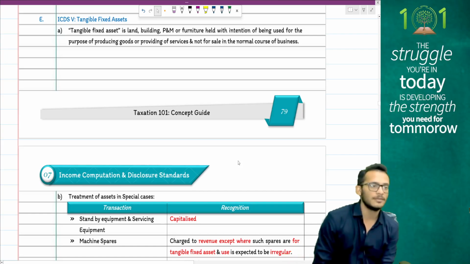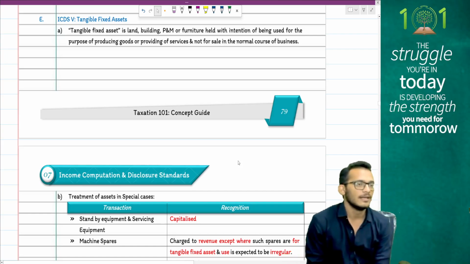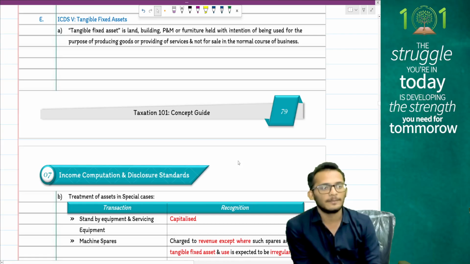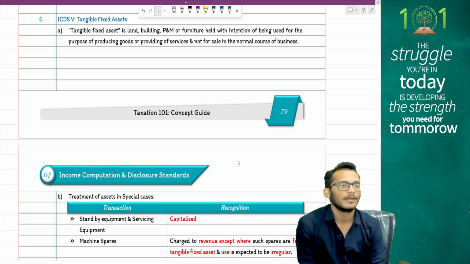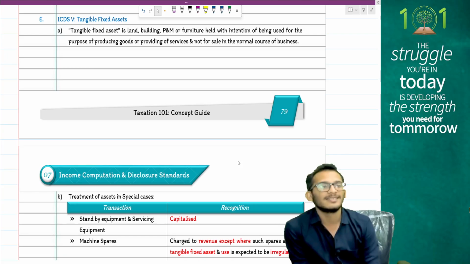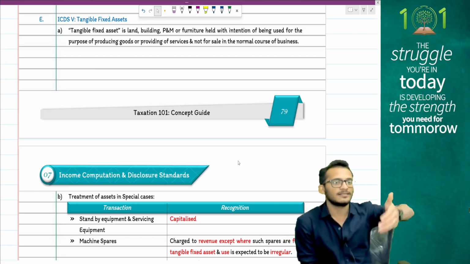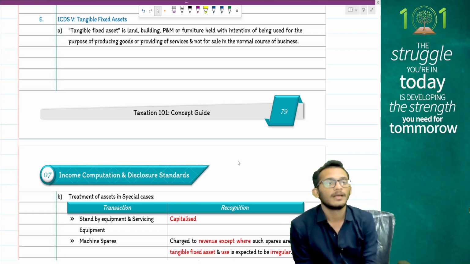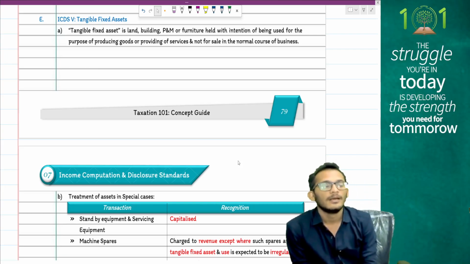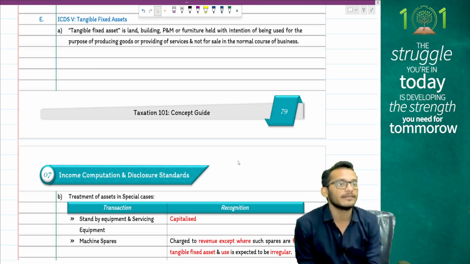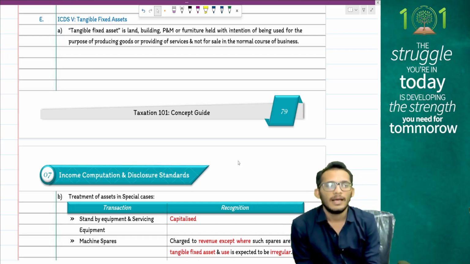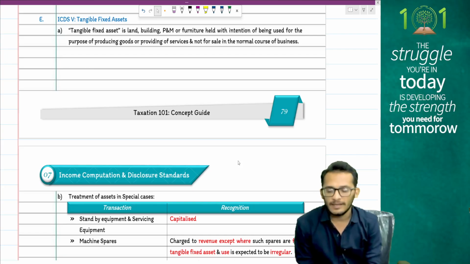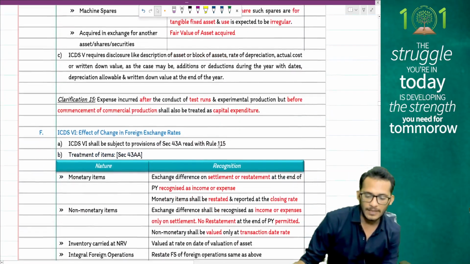When it comes to tangible fixed assets, rules will apply the same as AS 10 PPE. The only difference is depreciation will be computed as per section 32. When an asset is exchanged, I have given an asset and received an asset. The cost of acquisition of the new asset will be the FMV of the asset received. If that is not available, it is the FMV of the asset given up. That is what the rule is.